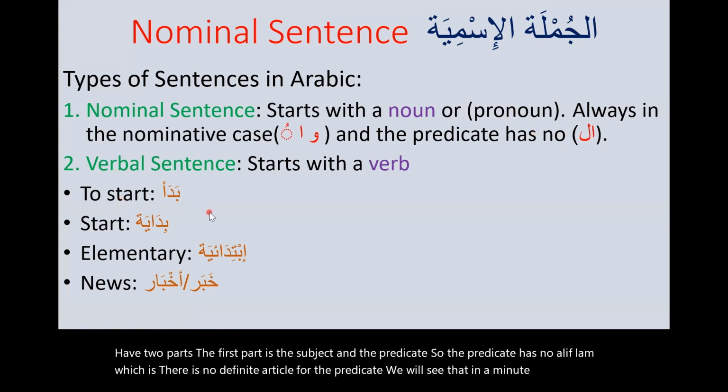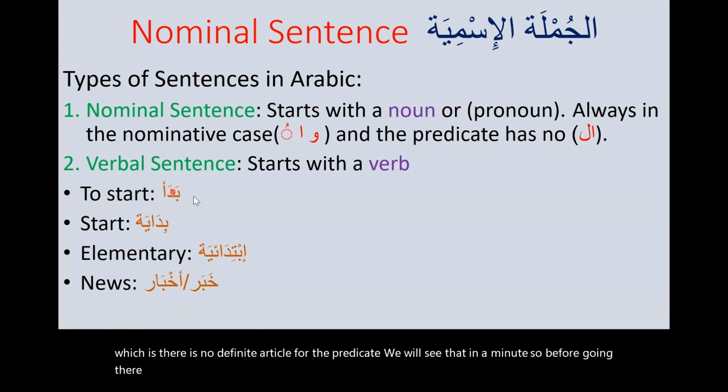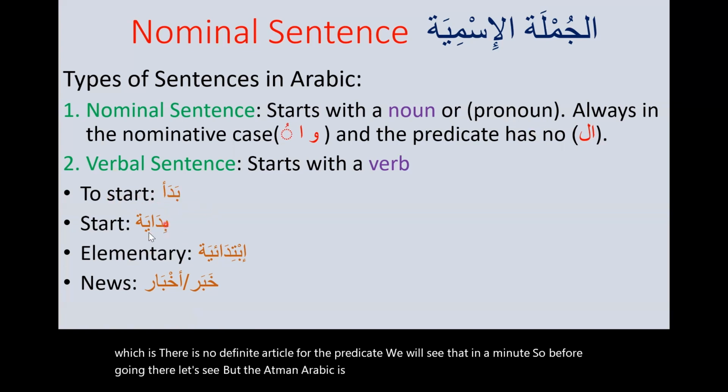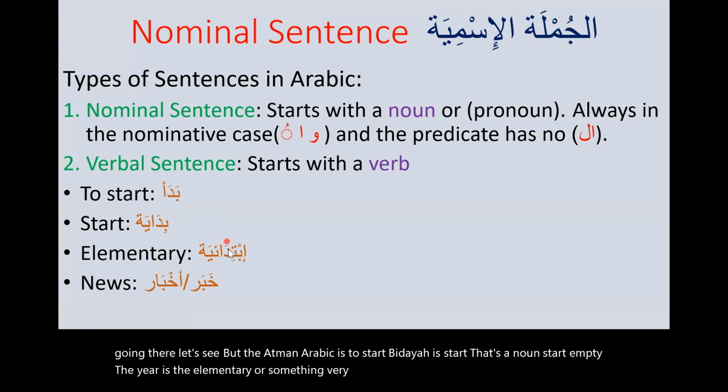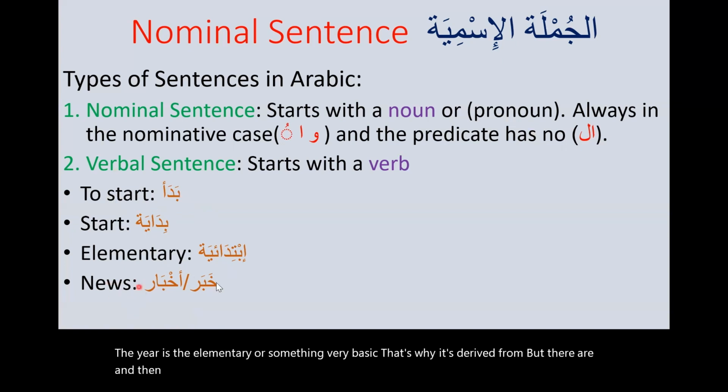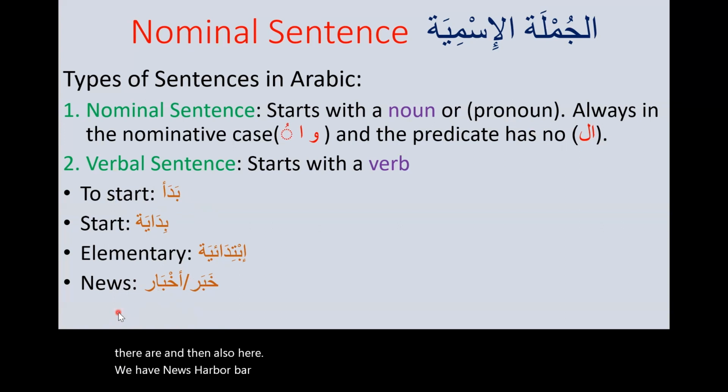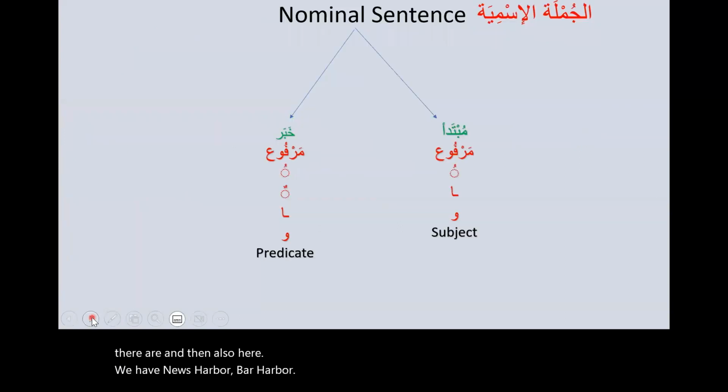So before going there, let's see. Bada'a in Arabic is to start. Bidaya is start. That's the noun, start. Ibtidaiya is the elementary or something very basic. That's why it's derived from bada'a. And then also here we have news, khabar, akhbar. All right, let's see our nominal sentence, الجملة الإسمية.